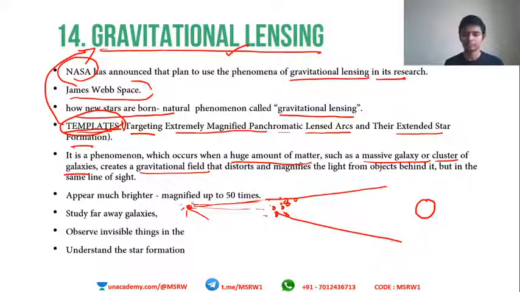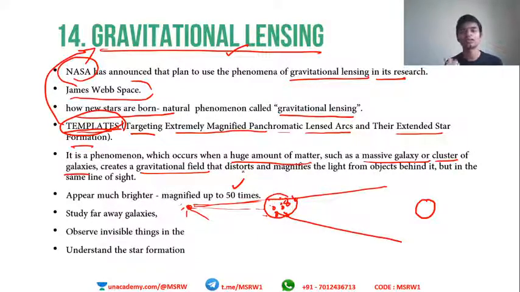Although the star is very distant and the light barely reaches Earth, due to the presence of these massive bodies in between the sun, Earth and that star, the star's light is magnified at least 50 times. About 50 times it is magnified, and the light will appear much brighter. So it is easier for us to study that. This phenomenon is known as gravitational lensing.